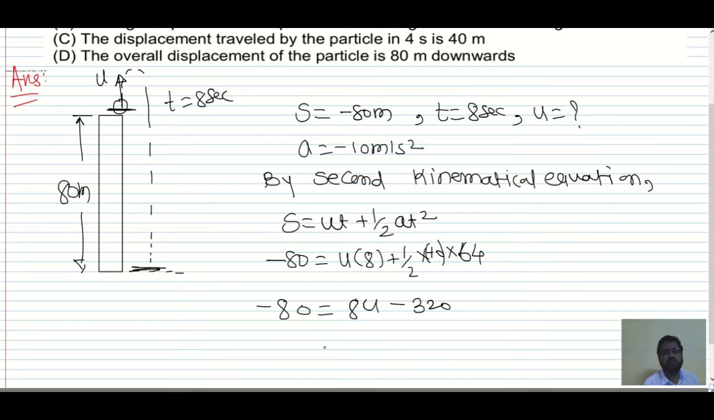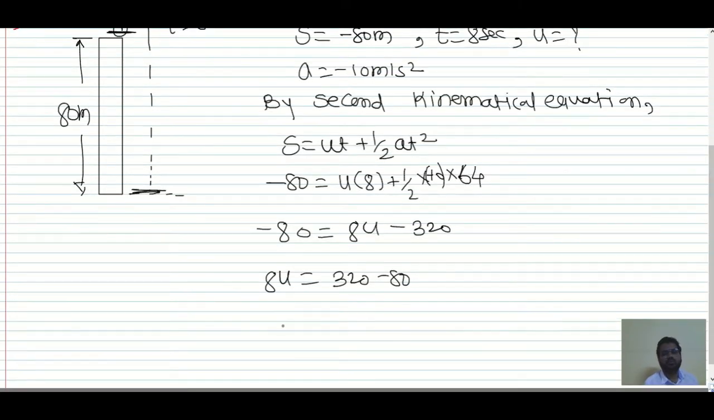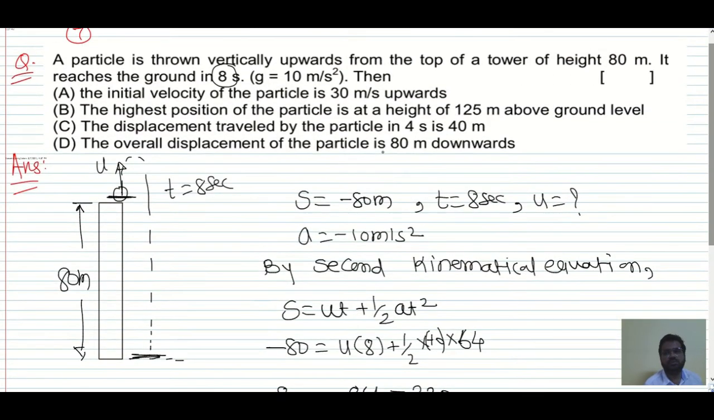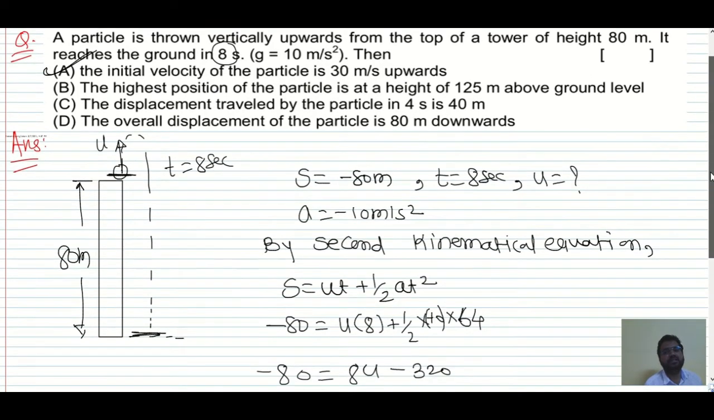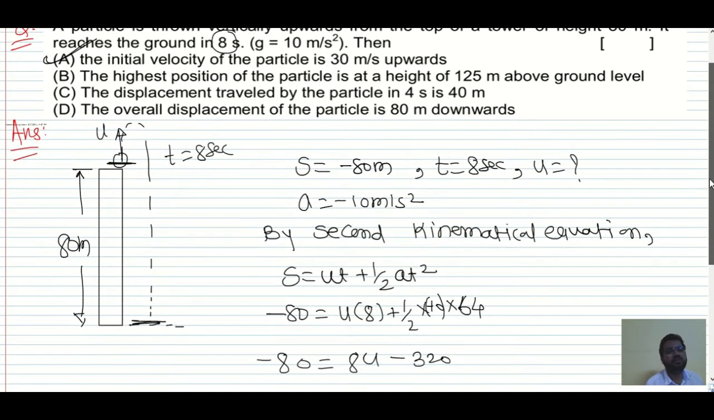So you will get 8u is equal to 320 minus 80. So u we have is 40 minus 10, that is 30 meter per second. So the first option is the correct option. The initial velocity of the particle is 30 meter per second upward. True.